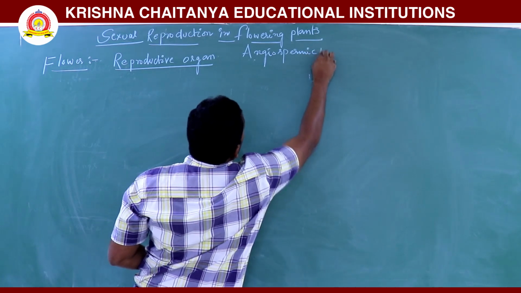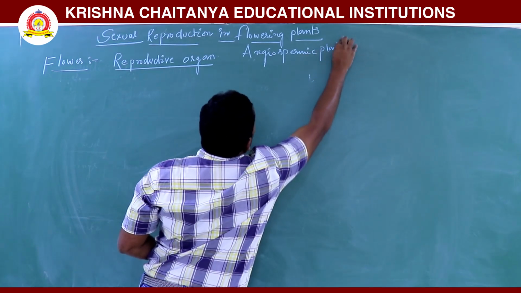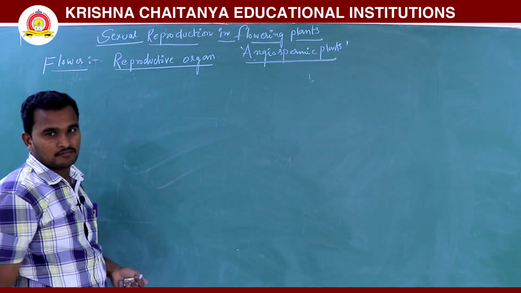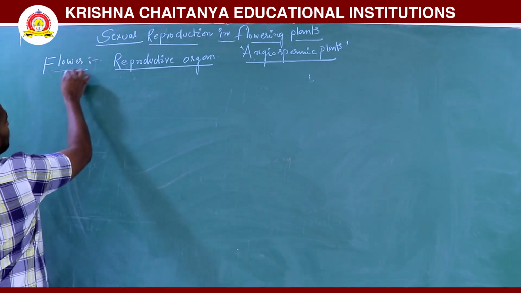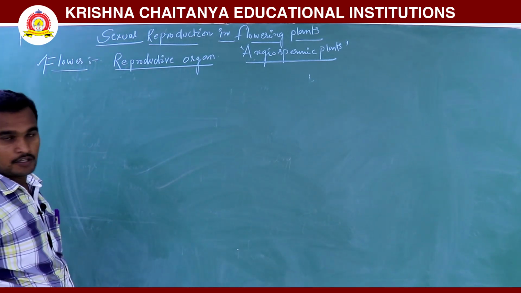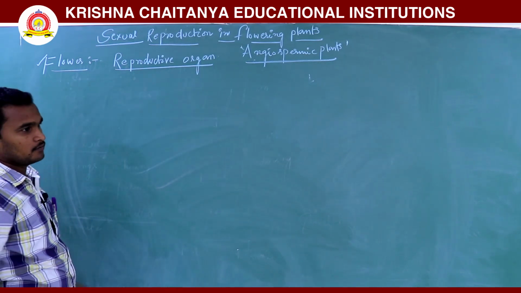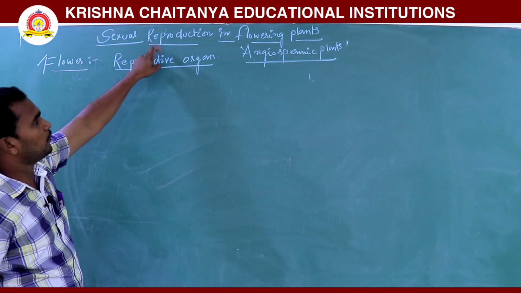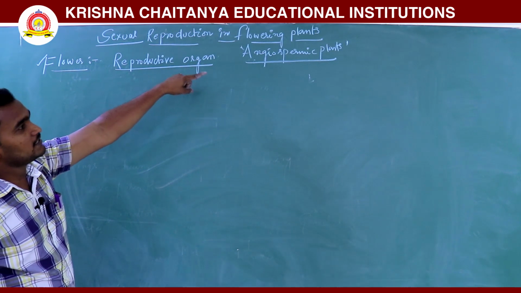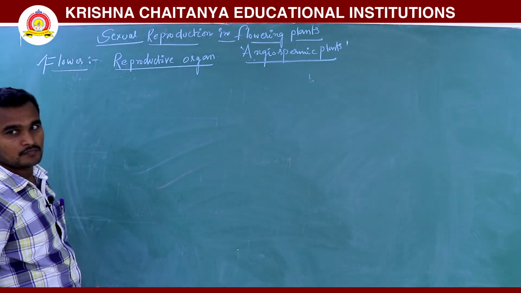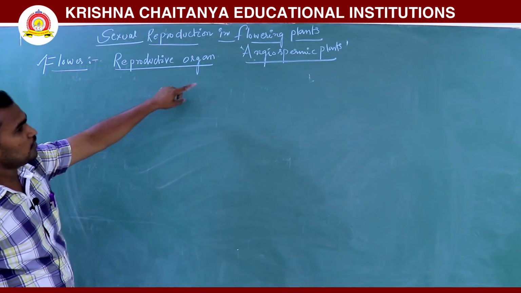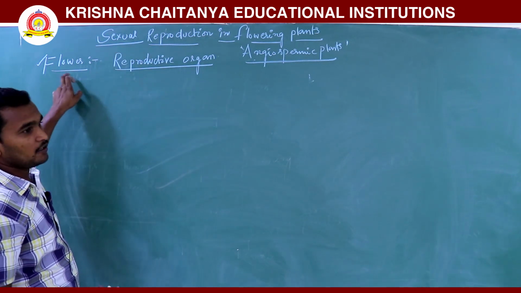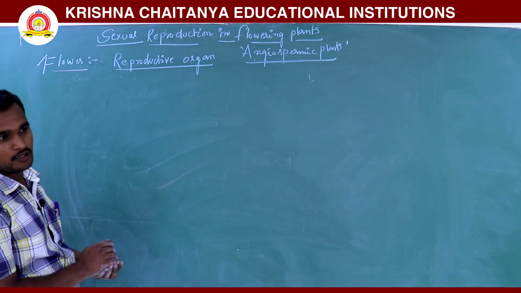Angiospermic plants are nothing but flowering plants. In angiospermic plants, the reproductive organ is nothing but the flower.